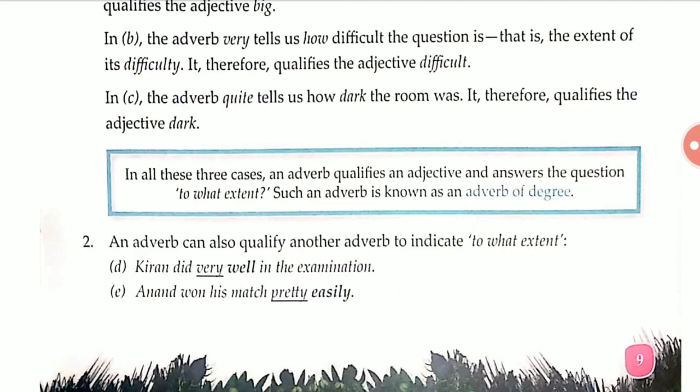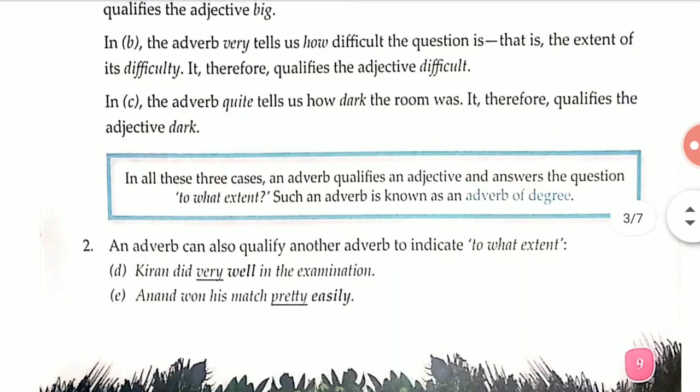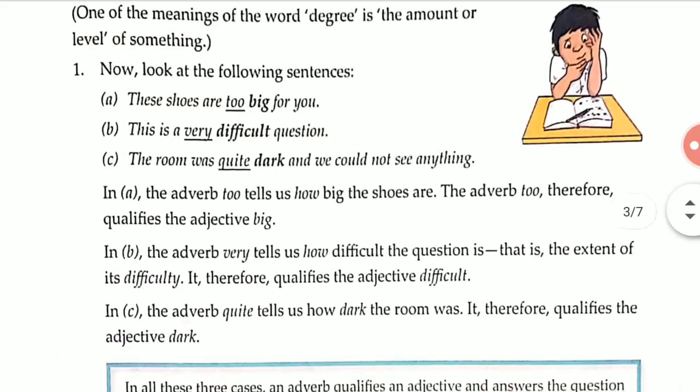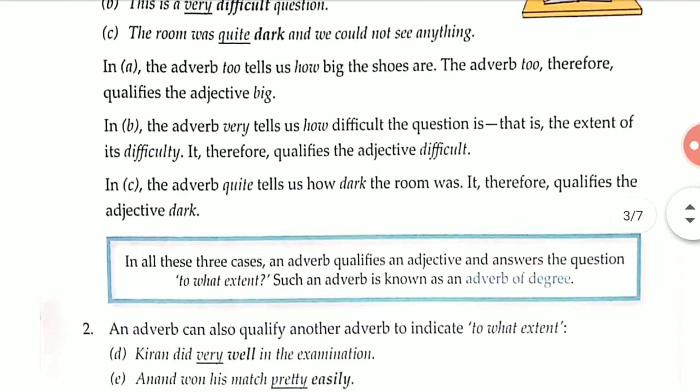Okay. So it is very easy to identify which word in a sentence is known as adverb of degree. We'll get to know when it qualifies an adjective and answers the question of up to what extent, that is, it tells about the amount or the level of something. If it qualifies an adjective, then it is said to be adverb of degree.